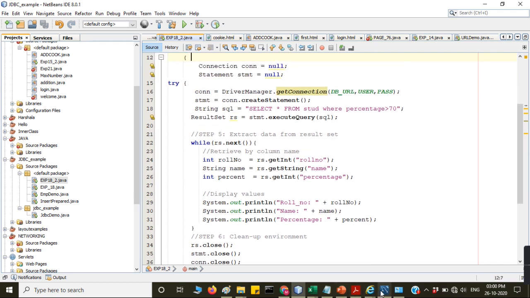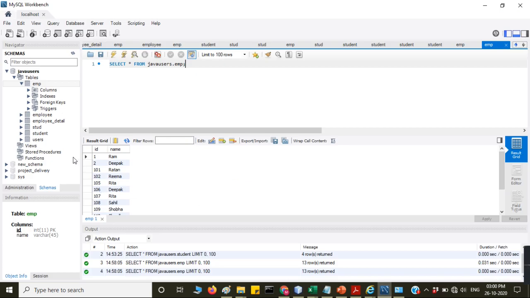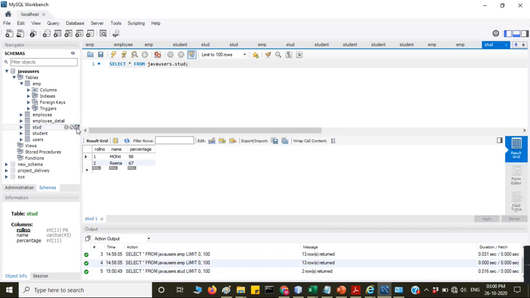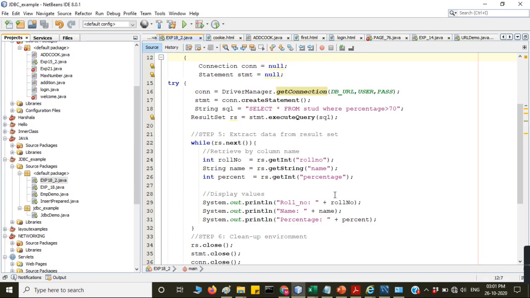Stood. Go to this workbench and stood. That is the student table. We want to see the table, click on this one. Here in this table there are two values. One is Mohit with 98% and Reena with 67. Only the percentage greater than 70, that only you want to see. So for that we give the condition here.